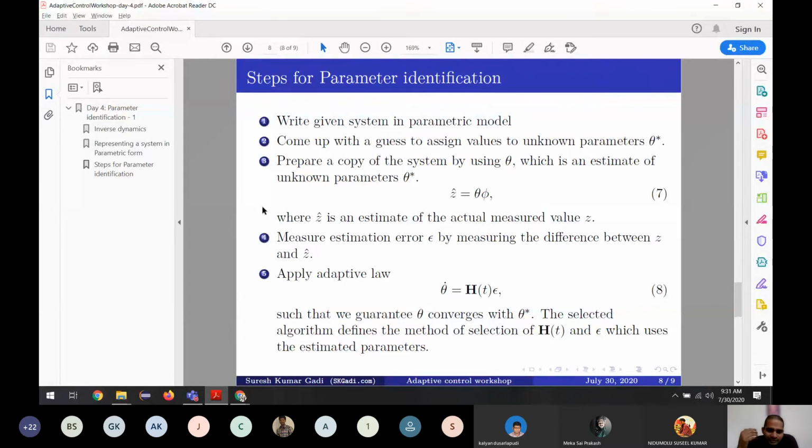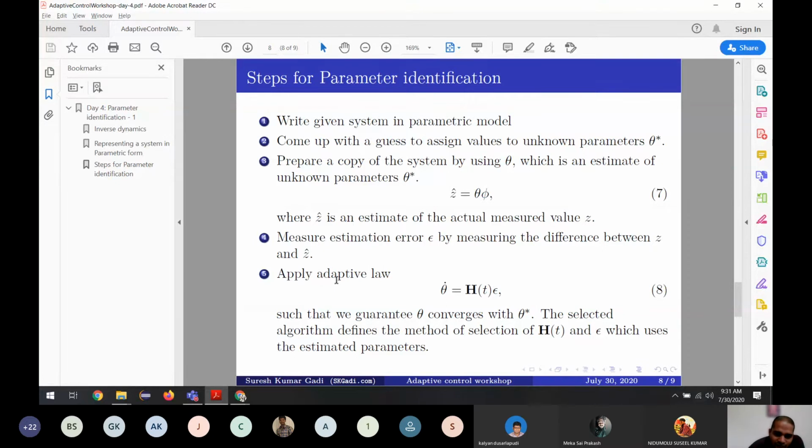So the next step is the crucial step. Until now, all things work mechanically. You take some parameters by some random guess, you make one system and you predict some value. And you see that the system is not behaving like what you have expected. It's having some error, and you measure the difference in the outputs, we call it error or epsilon, and we measure it.